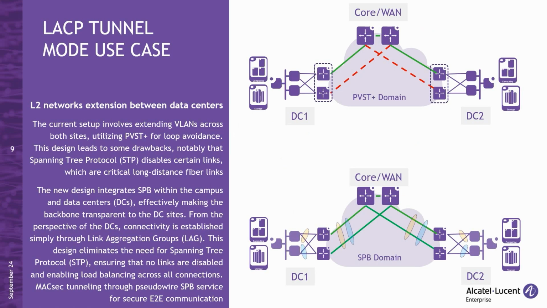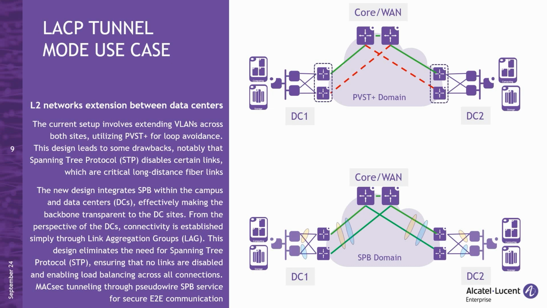A prime use case for this feature comes from one of our customers' networks, in which a pair of separate links were used for DC to DC communication, both of which are connected through the main campus. For redundancy, each data center is linked by two long-distance fiber connections, with PVST Plus protocol used for loop prevention.